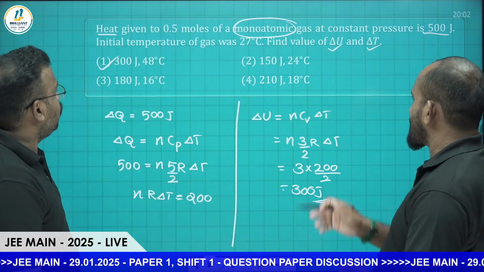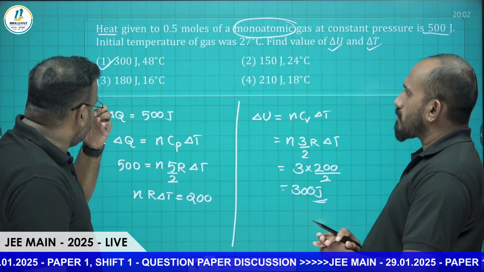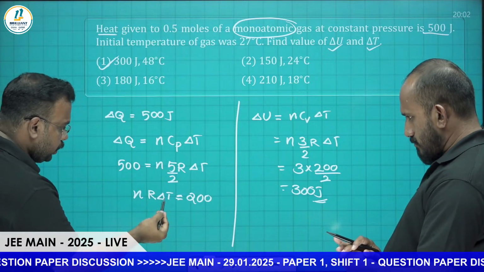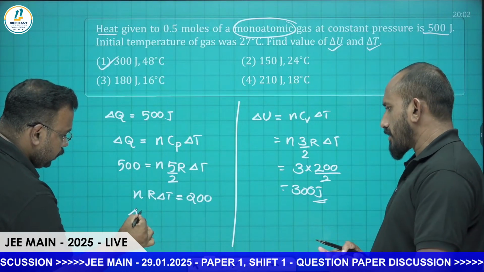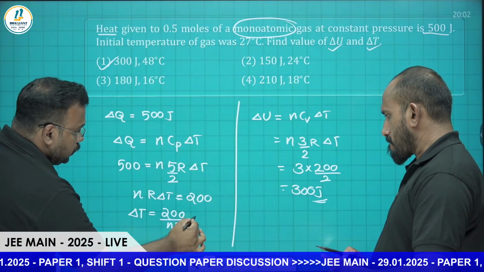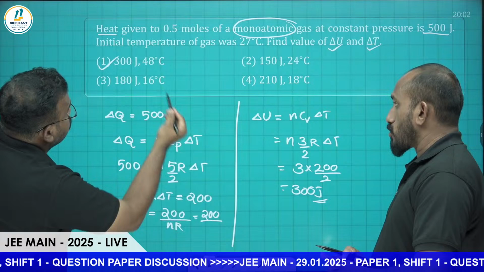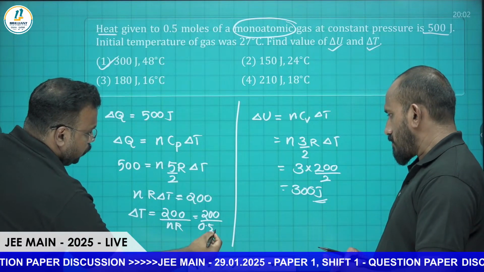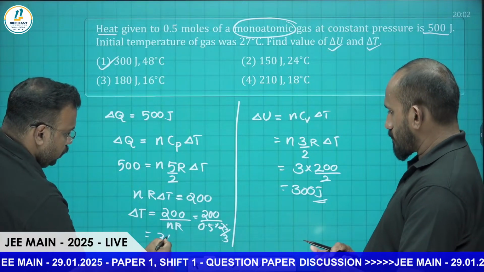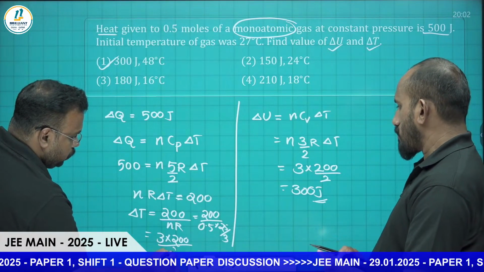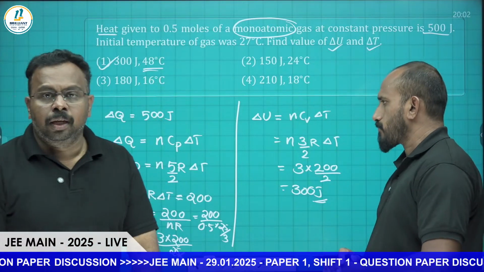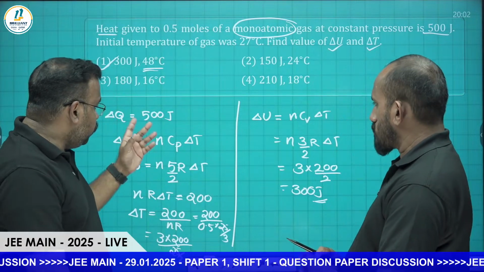Actually, there is only one option with 300 joules. But in an exam, if there are two options with 300 joules, we can find delta T. Using n R delta T is equal to 200, delta T is equal to 200 divided by n R. That is 200 by 0.5 times R, with R as 8.31, you can write it as 25 by 3. Solving this, you will get the answer as 48 degrees Celsius. Not a tough question, very easy, but we need to recall the formulas, that's it.